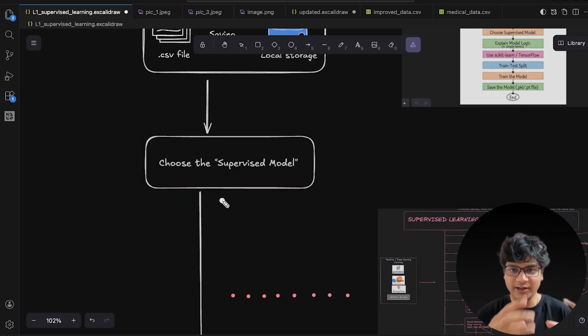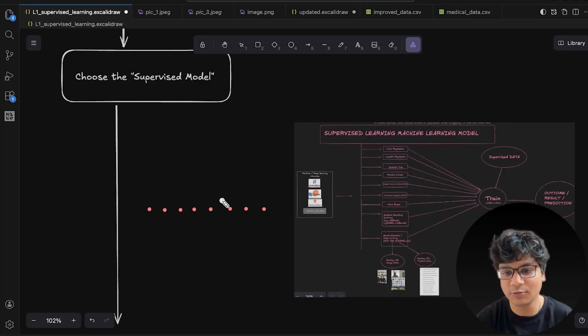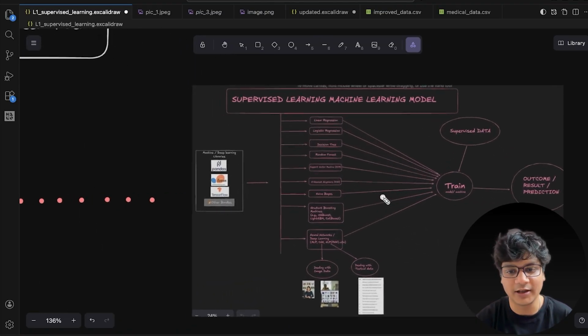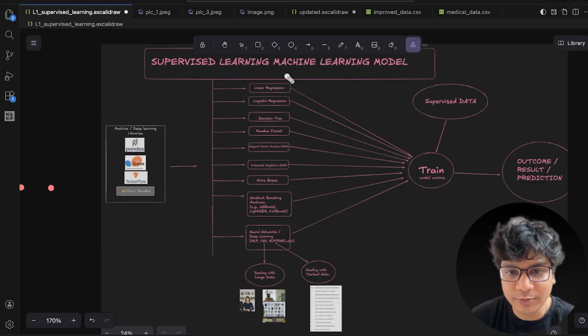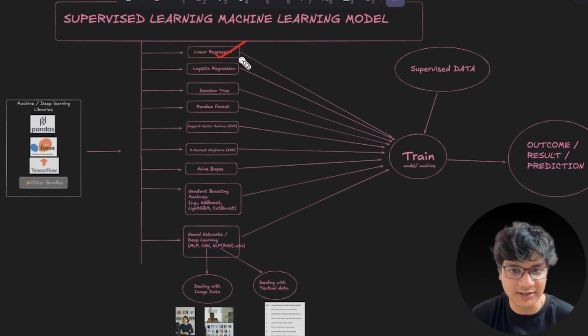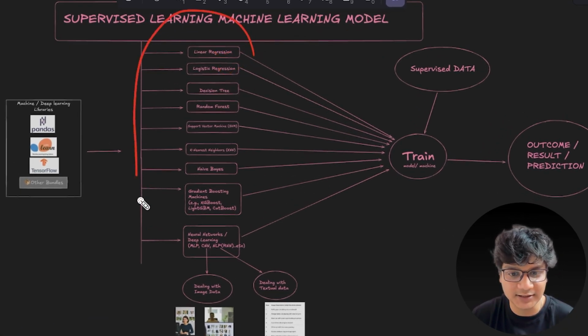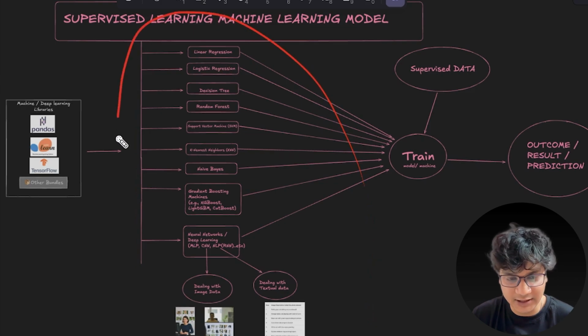Why? Because we are learning from the very first phase. So we are learning about the supervised models. These are the machine learning models that we have already scripted in the last lecture, right? So these are the supervised machine learning models. The first is linear regression, logistic regression and other things.